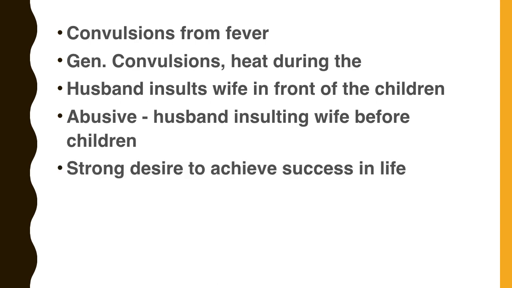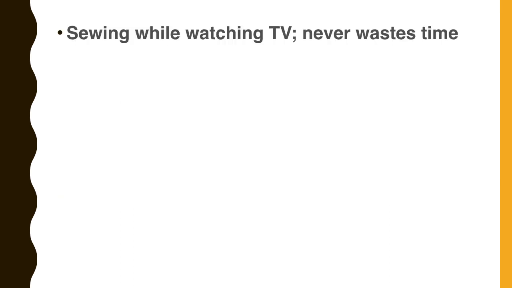Strong desire to achieve success in life. Which rubric will work out for that type of personality? They are always hardworking, enthusiastic people. The rubric: ardent. That may be a rubric for APJ Abdul Kalam that we discussed in the earlier sessions. Ardent, enthusiastic, hardworking personalities.